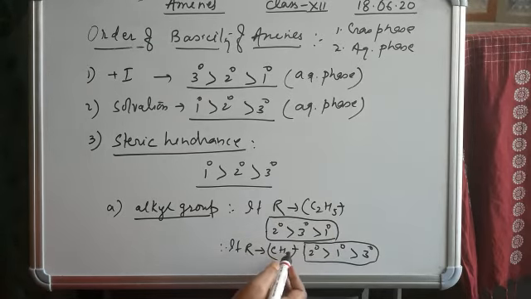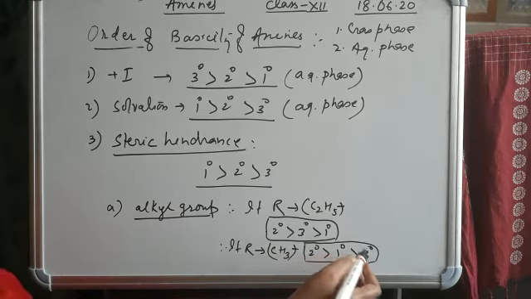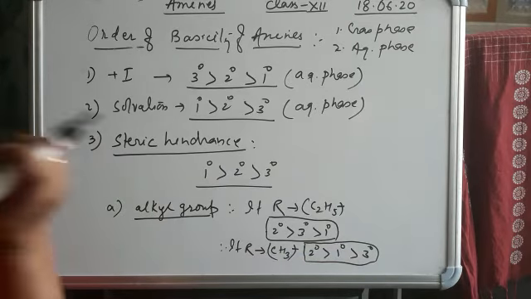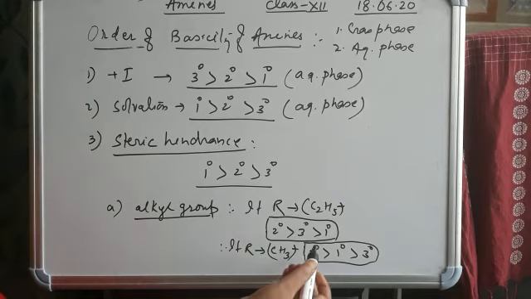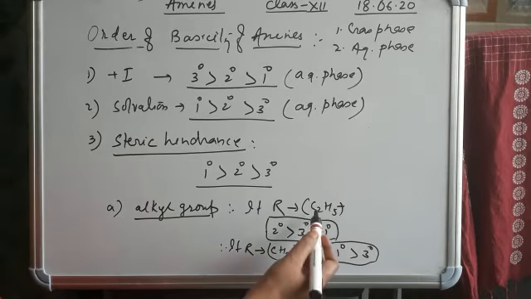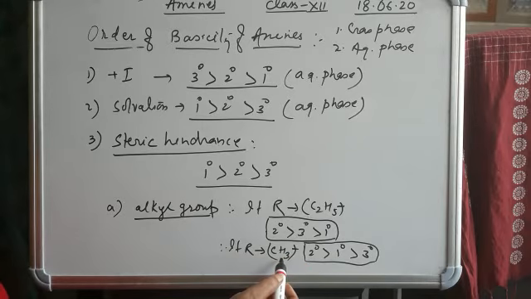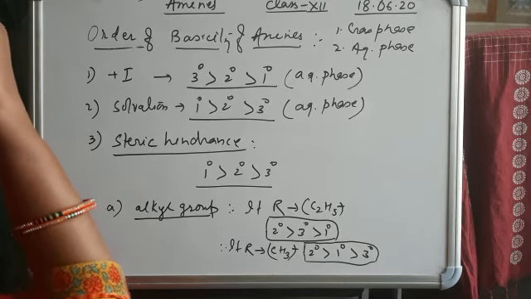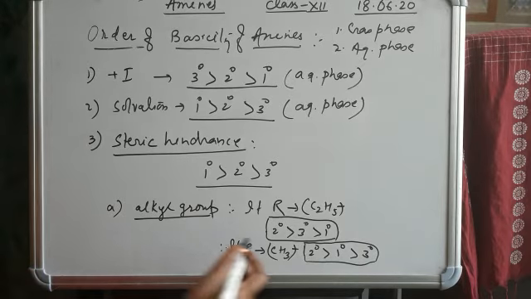When the alkyl group is smaller: 2, 1, 3. We can memorize it this way: when the group is bigger, the bigger number comes first. When the group is smaller, the smaller number comes first. In this way you connect the link for memory to memorize the basic order of amines.